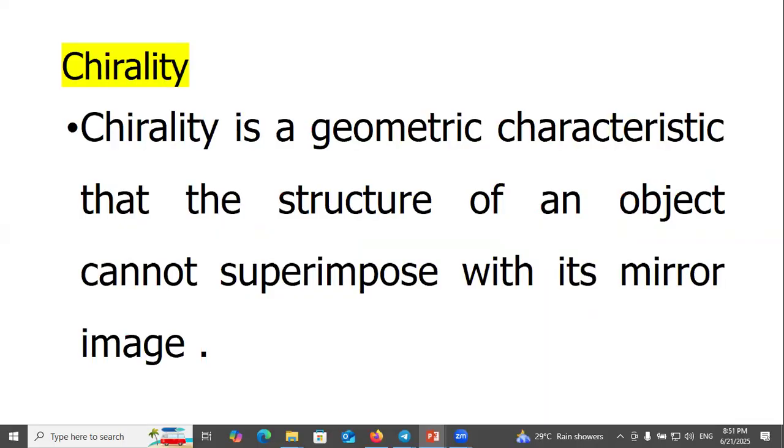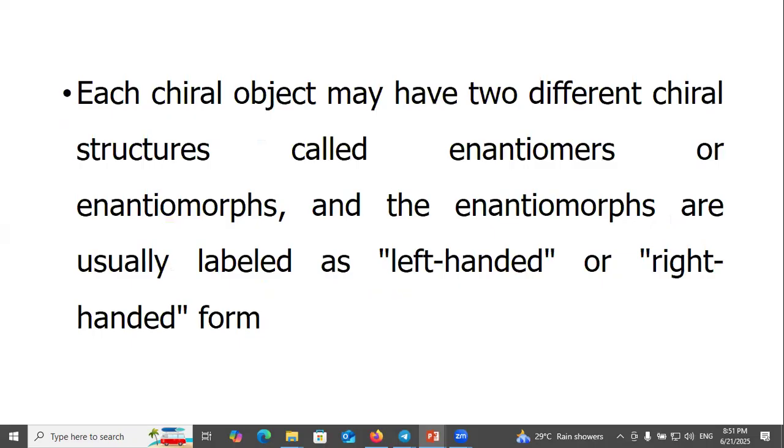Chirality is a geometric characteristic: the structure of an object cannot be superimposed on its mirror image. Each chiral object may have 2 different chiral structures called enantiomers, and the enantiomers are usually labeled as left-handed or right-handed form.